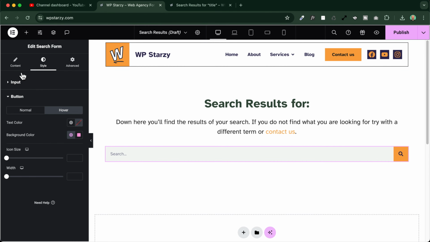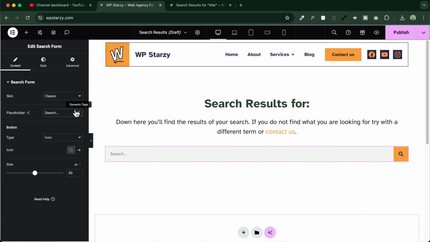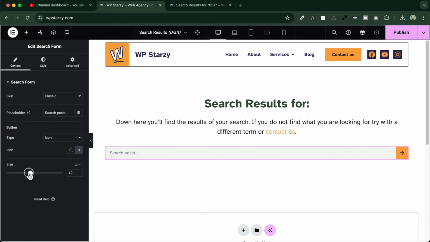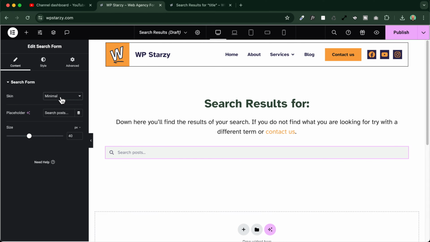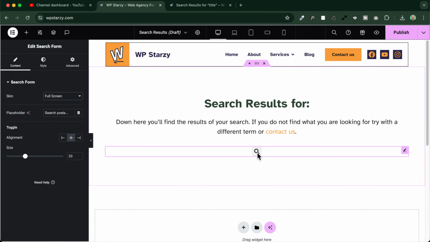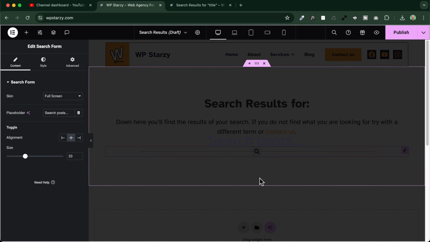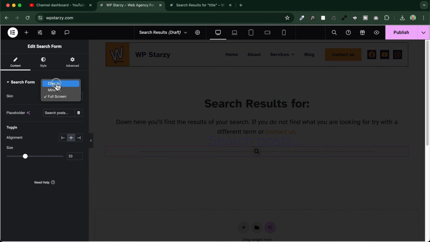I can also change the content if I want to type in search posts, for example. I can change the icon, this one. I can also insert some text here. Search, for example. In my case, I will leave the icon, I like it. And I can also go and change the size. For example, here I can make it smaller if I want. And I can change the skin to minimal and to full screen. In full screen, we just have a button, and when you click it, the search opens up full screen. So you have different options if you want to style it differently.